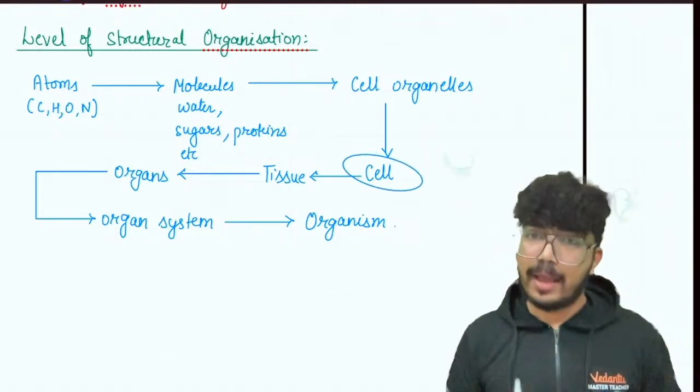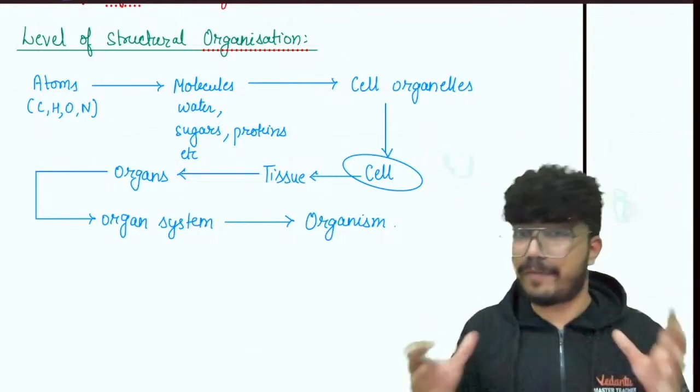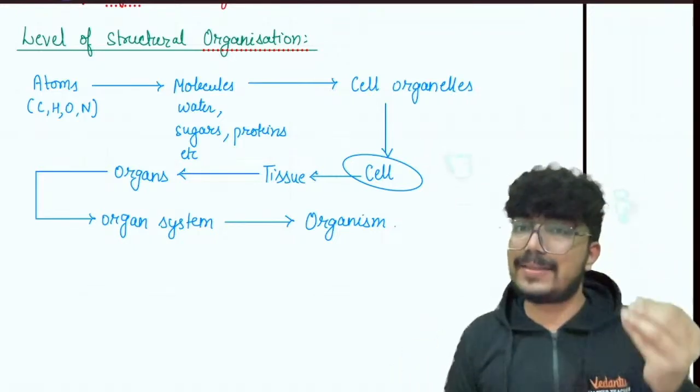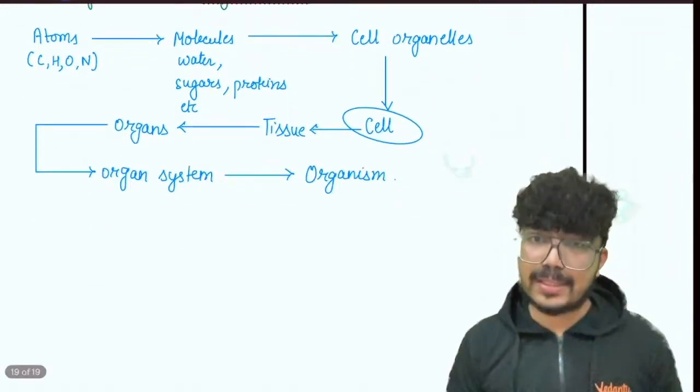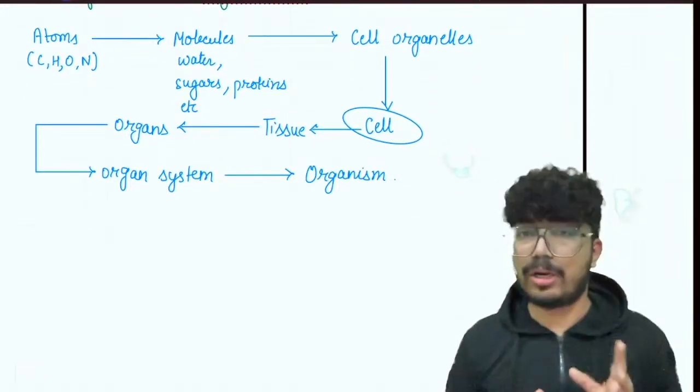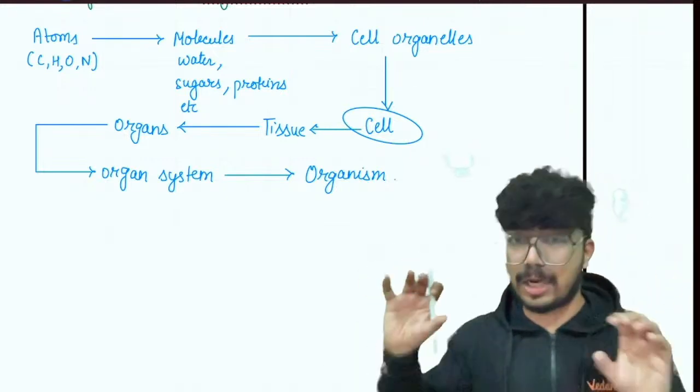very important. Now we have completed the levels of structural organization, so we can talk about the classification of living organisms on the basis of the complexity of their structural organization. On the basis of the complexity of the structural organization, the living organisms can be classified as unicellular organisms or multicellular organisms.